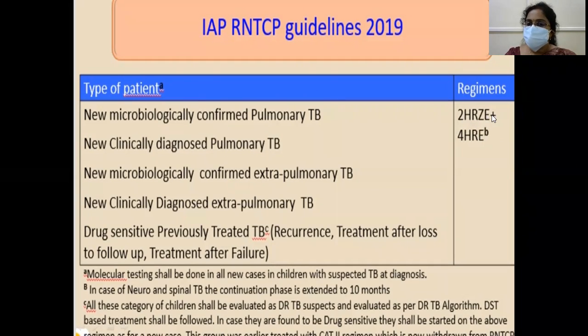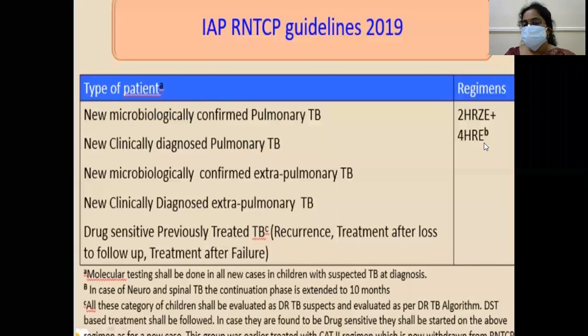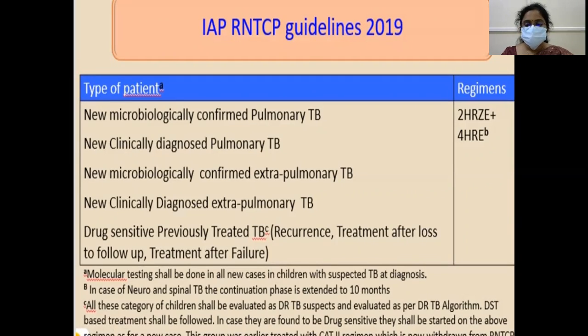2 months, 4 drugs followed by 4 months, 3 drugs. Initially, it was 2 months, 4 drugs, 4 months, 2 drugs. But now ethambutol has been added. Okay, I'm not going into the details of the drugs now, because tuberculosis, to complete it in a single class, is beyond the scope to touch each and everything.